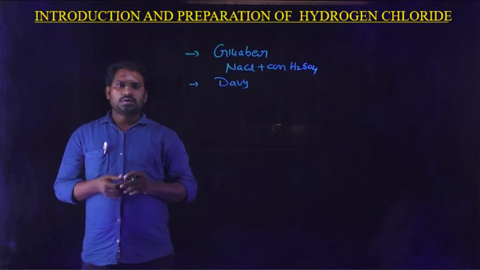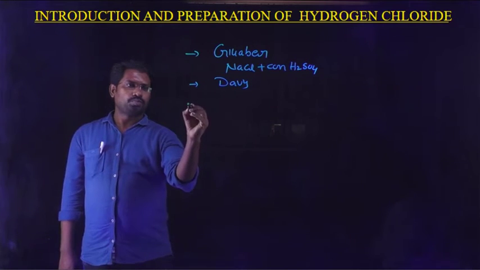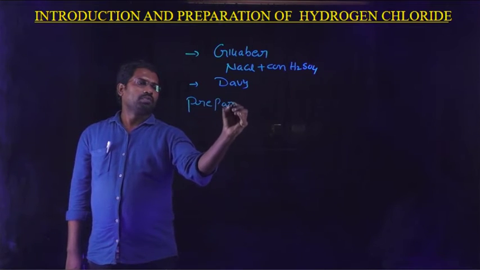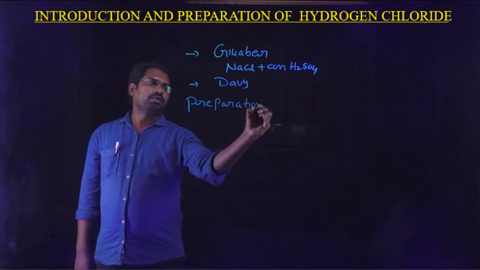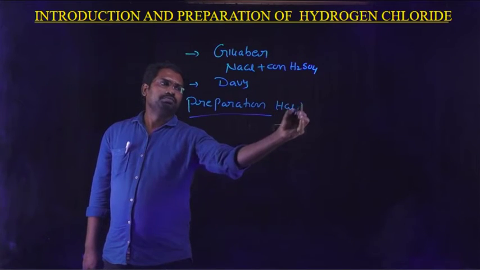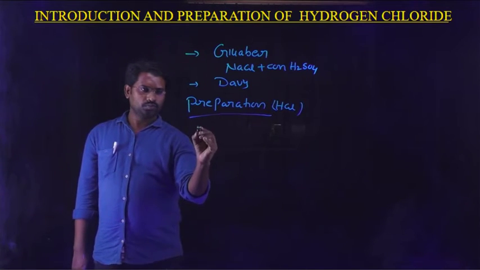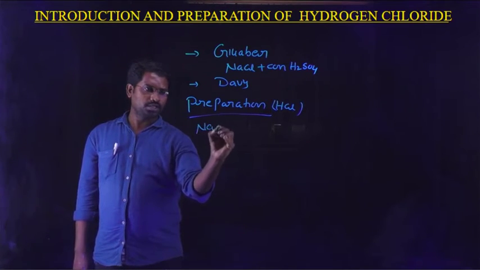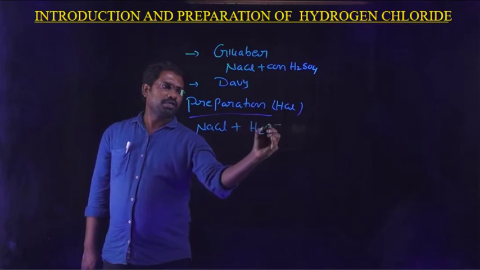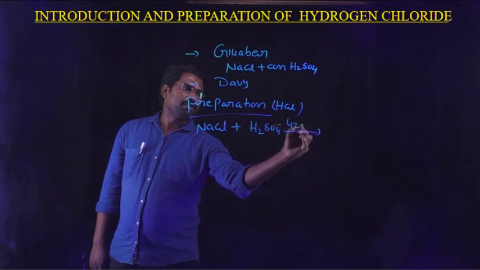Next, what are the preparation methods of hydrogen chloride? Common salt like sodium chloride, NaCl, reacts with concentrated sulfuric acid at 420 Kelvin temperature.